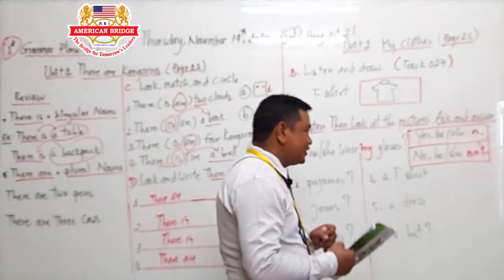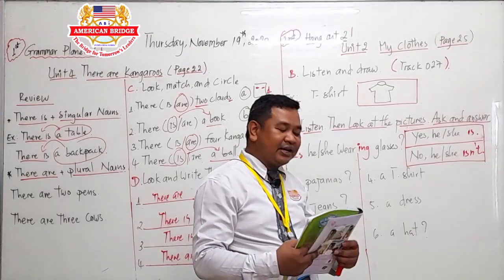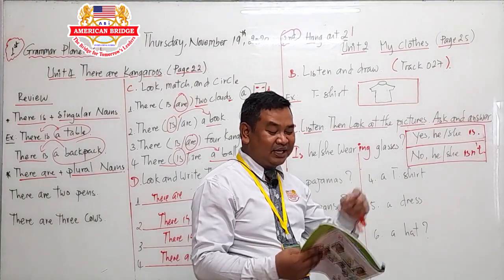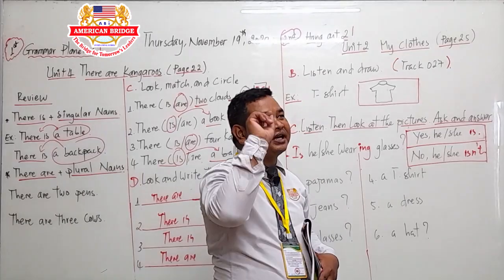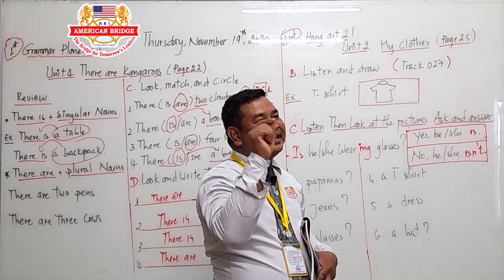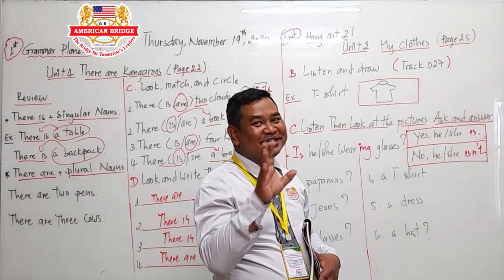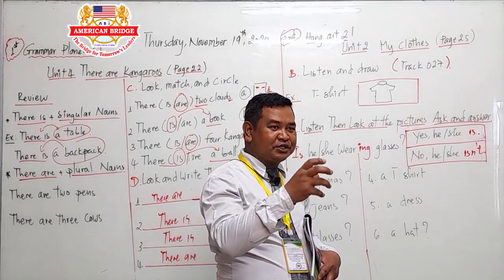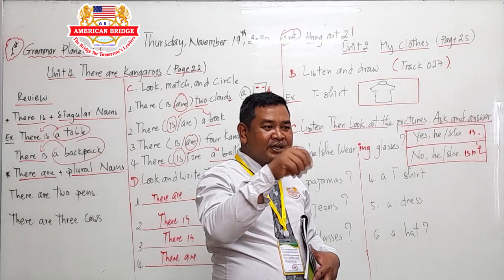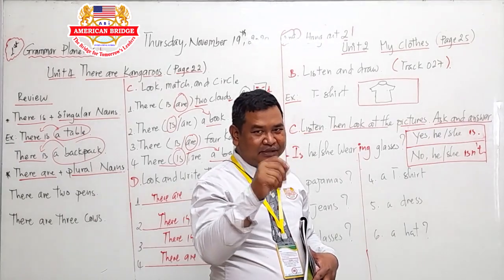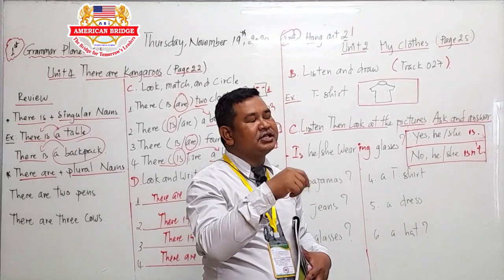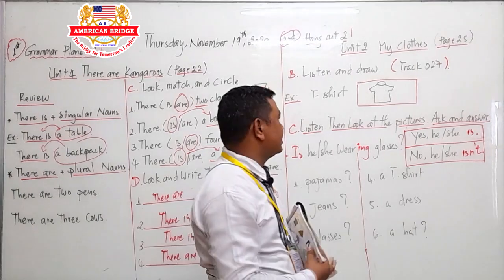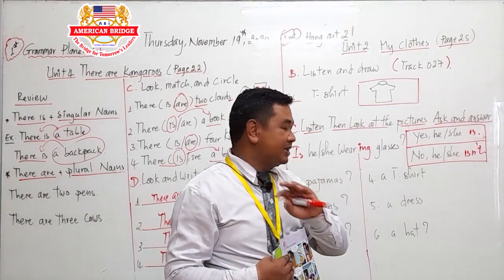If this is the online class, I hope that you can spell and write these words without looking at the picture or the book. For example, jean. Can you spell jean? If you want to be clear on that word, you have to know how to write it without looking at the book. Then you will remember it clearly.